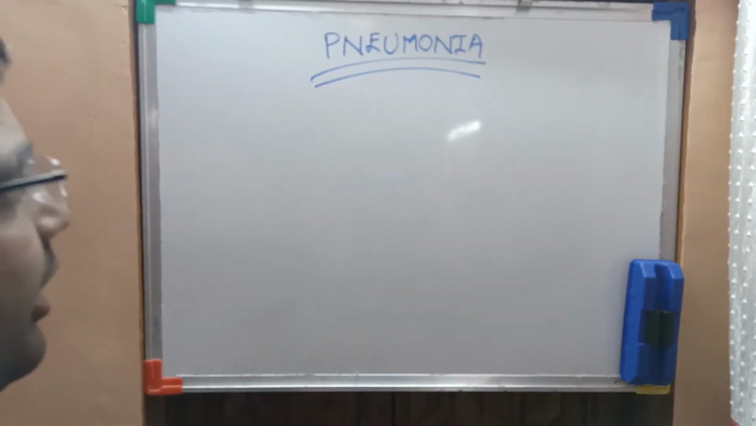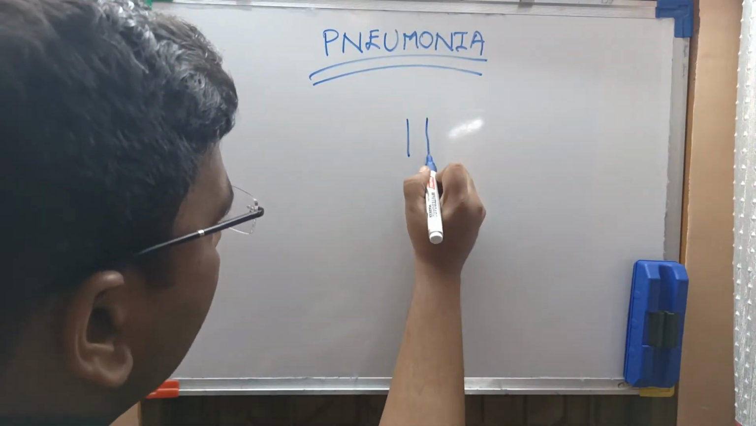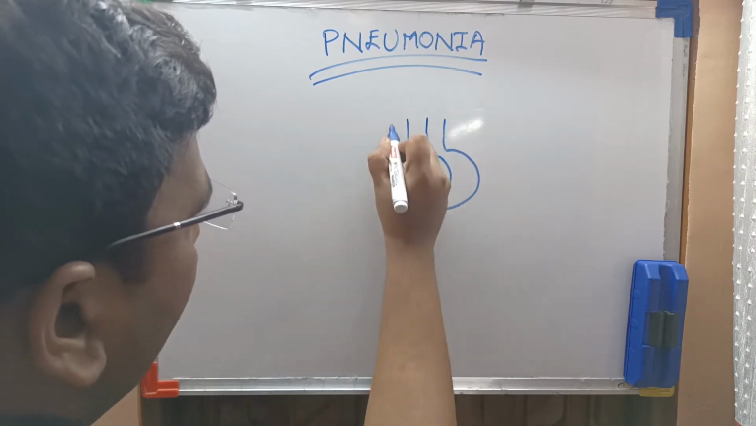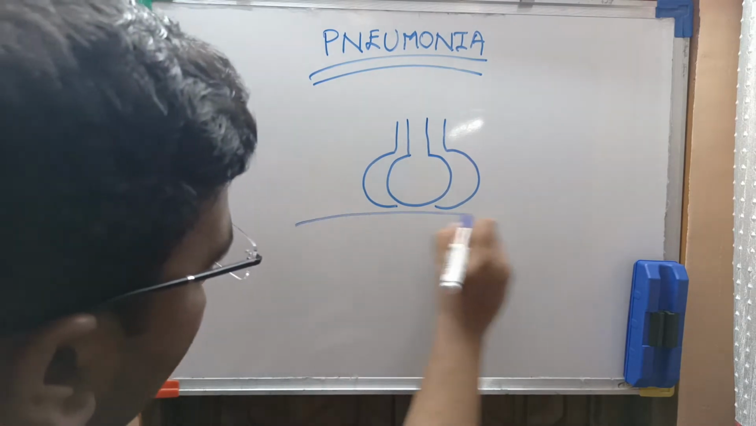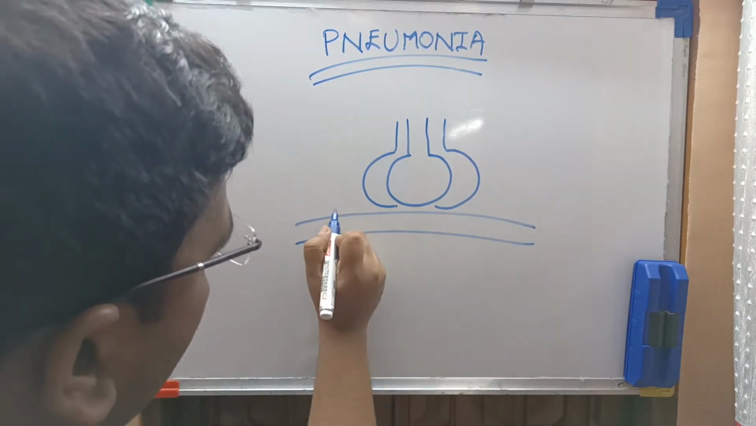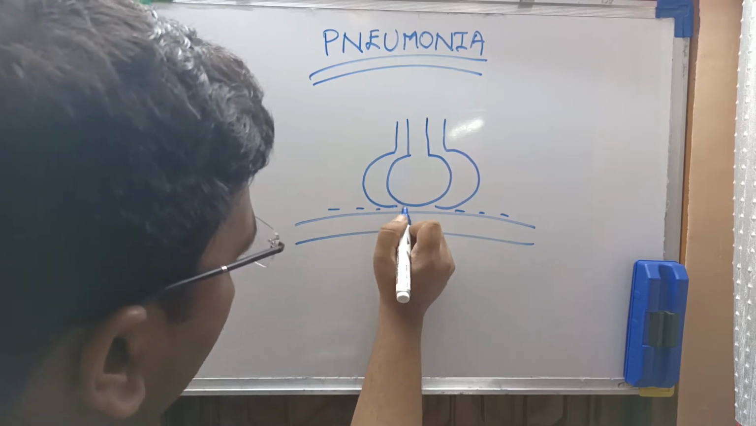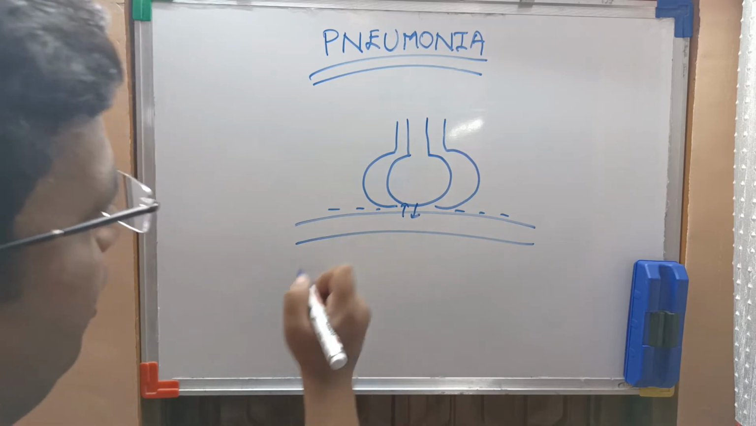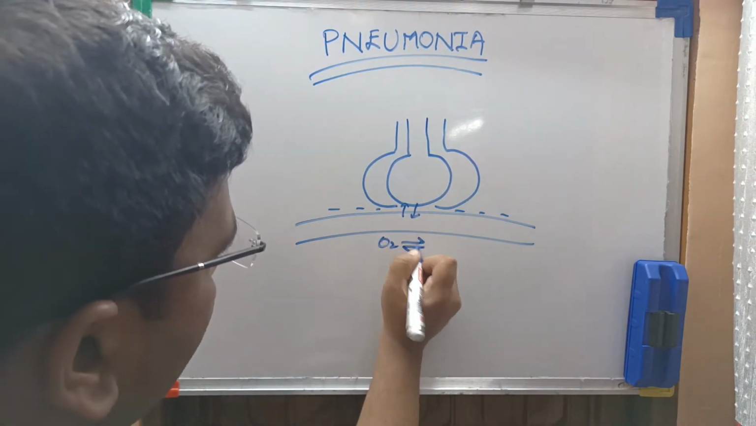We have seen the diagram of the lungs. Now we will focus on the alveoli. Suppose this is an alveolus. There are millions of alveoli in the lungs, and these are the blood vessels. These are the lung tissues. Here the gas exchange takes place, that is, the exchange of O2 and CO2.